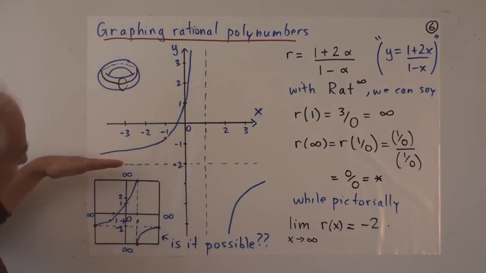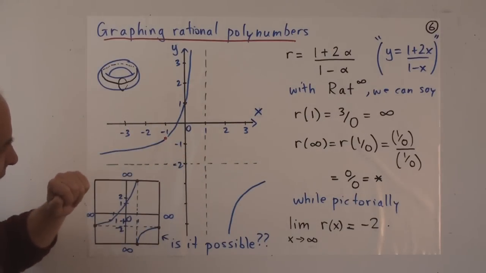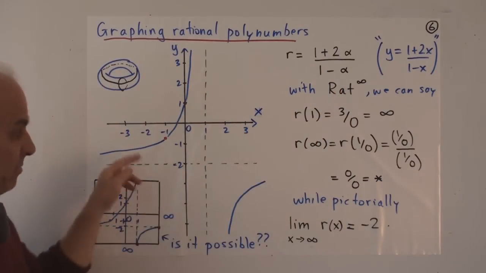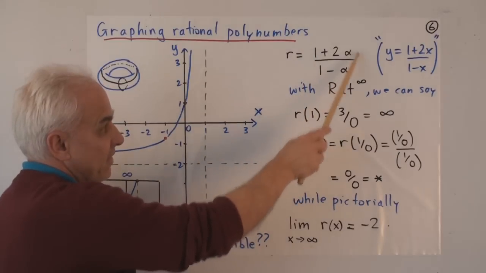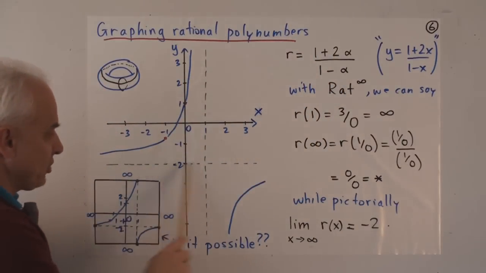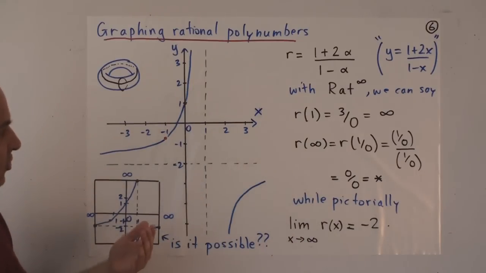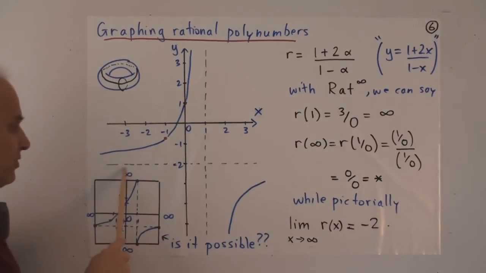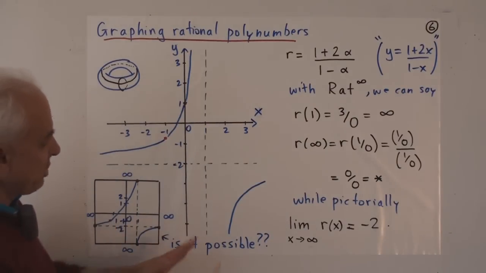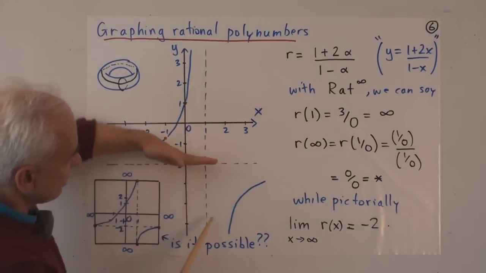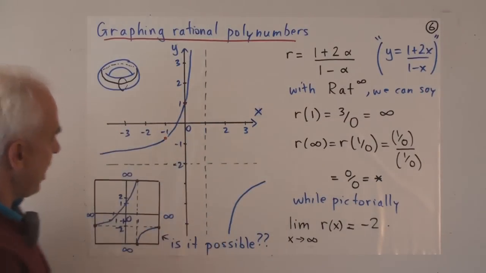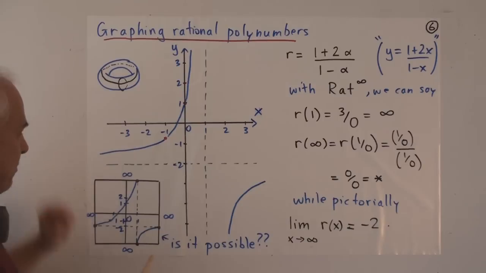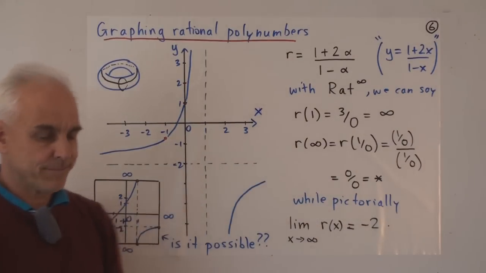There's also something like that happening on the horizontal level. When the value that we introduce for alpha gets very big, then this thing is very close to minus 2. It approaches this value here. And that's also true when the value we substitute is a big negative number. We also get something close to minus 2. That means geometrically this arm is ultimately going to approach this horizontal line, and this arm here is also going to approach this horizontal line, this one from the top, this one from the bottom.